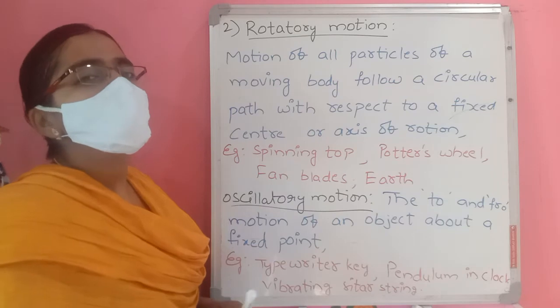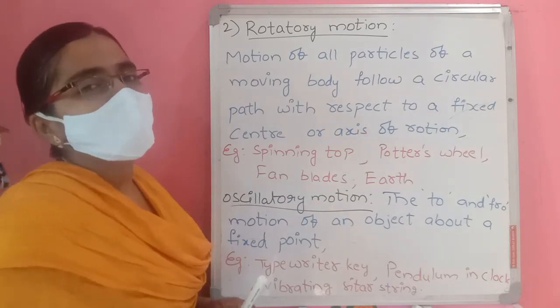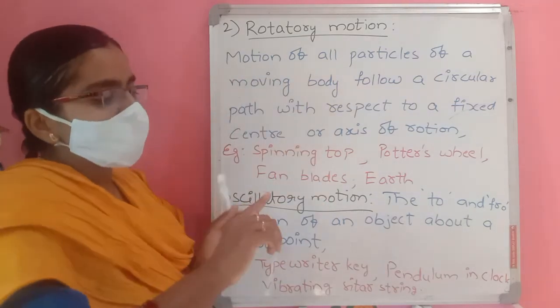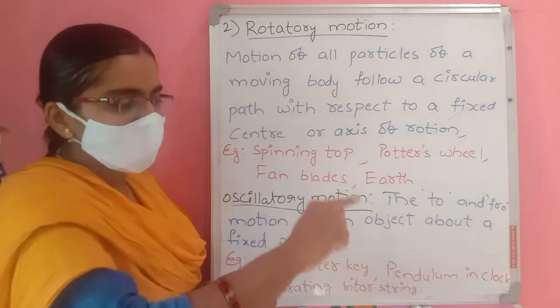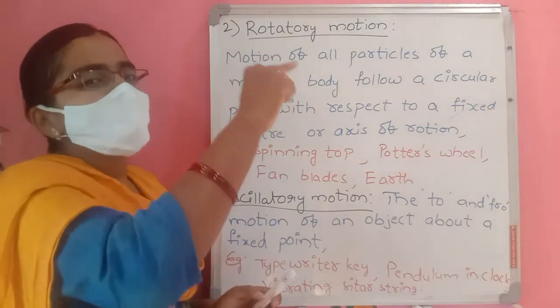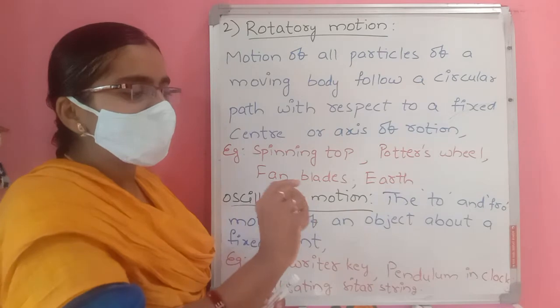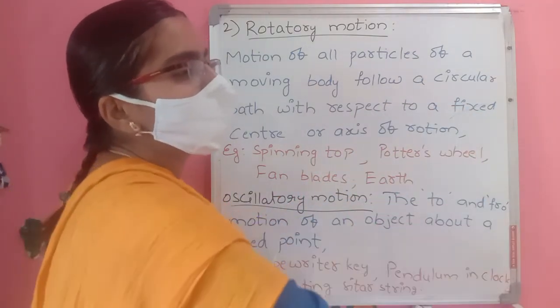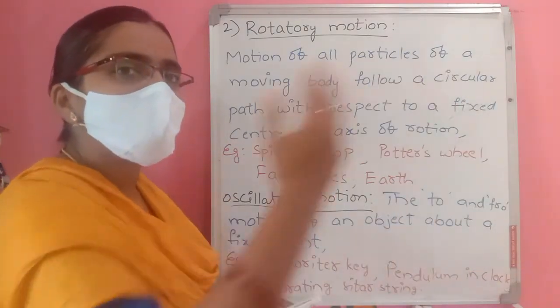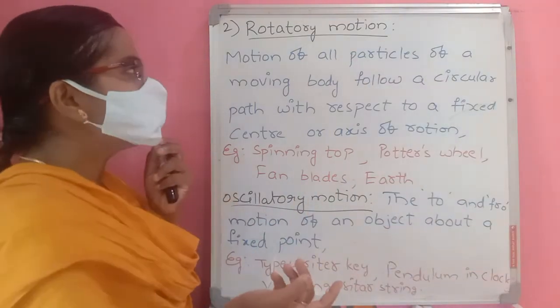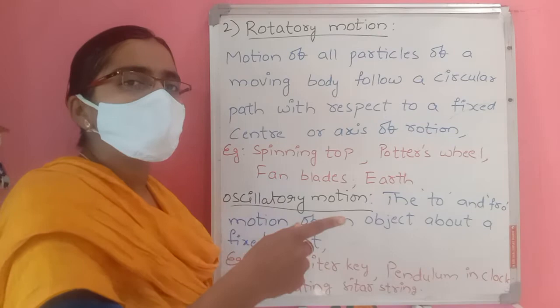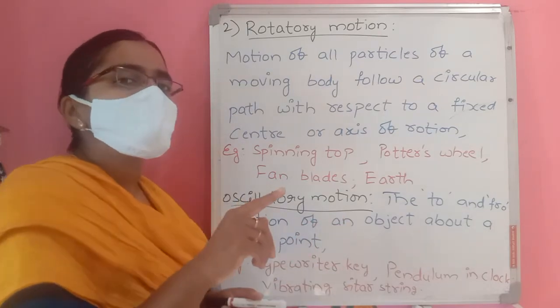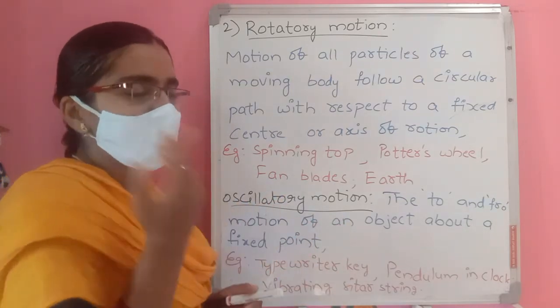Next, motion of a wheel of an object. This wheel always turns like this, which means it is revolving around a fixed center and it moves forward also. Again and again rotating, it moves forward also. That's why the movement of a wheel is both translatory motion and rotatory motion.